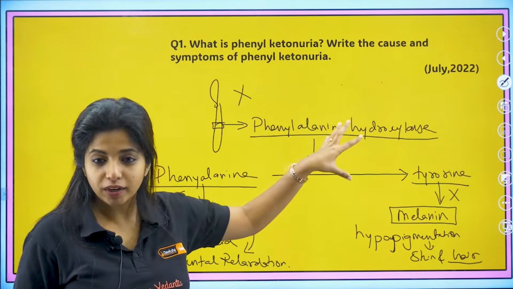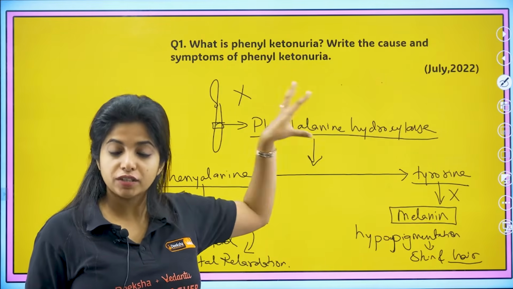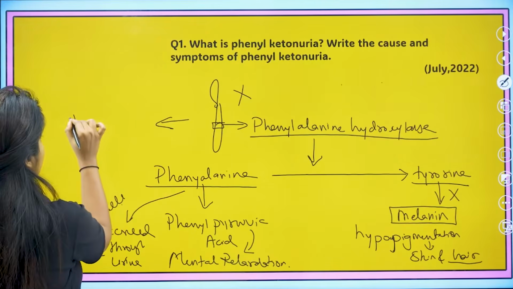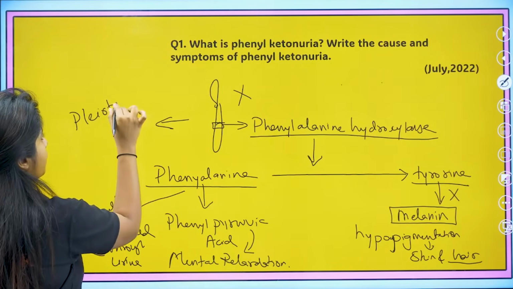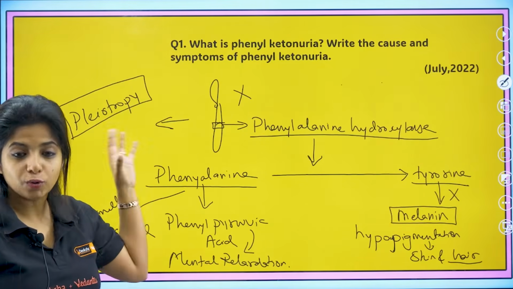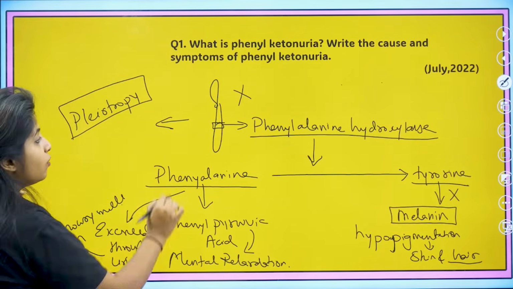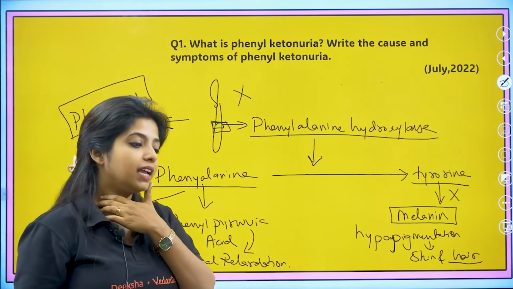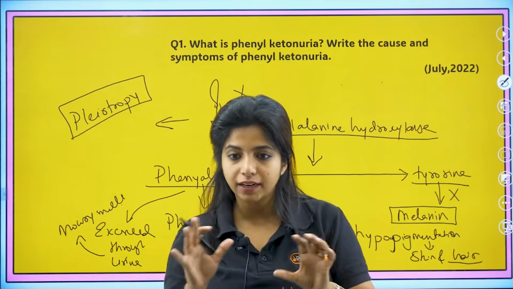This is phenylketonuria, an autosomal recessive disorder, and it is also an example of one very important thing which you call pleiotropy. I had to explain this in the next question, but anyway, I am telling you here itself. What do you mean by pleiotropy? Where one gene is responsible for multiple characters. Usually we have seen in Mendel's experiments, one gene, one character. That is the usual thing, no?